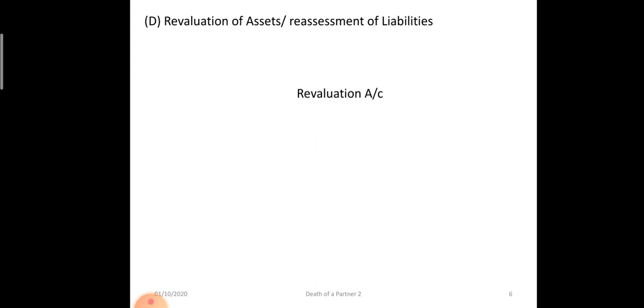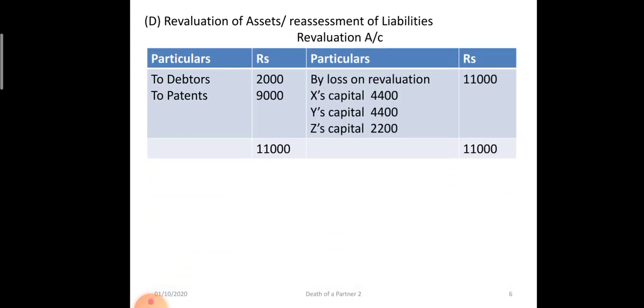Now revaluation account. Debtors were written off by 2,000 rupees and patents 9,000 rupees is written off. So there is a loss of 11,000 rupees on revaluation. That loss will be transferred to X, Y and Z's capital in the old ratio, that is 2:1. What will be the journal entry for this?